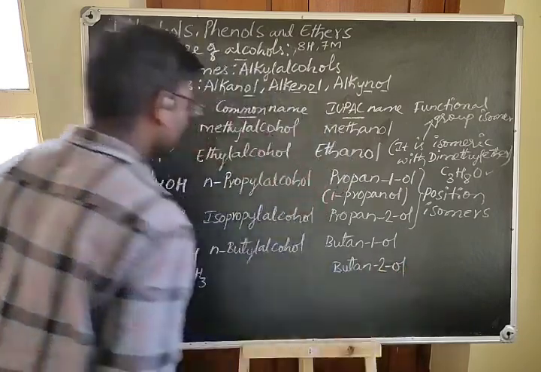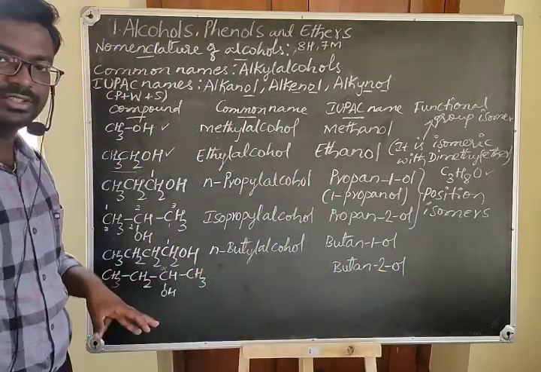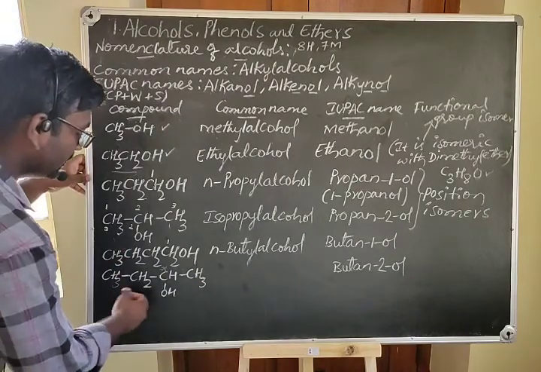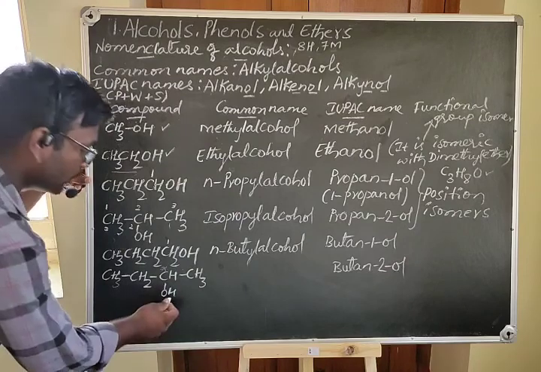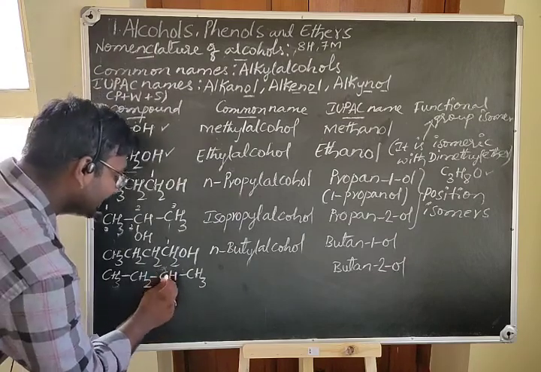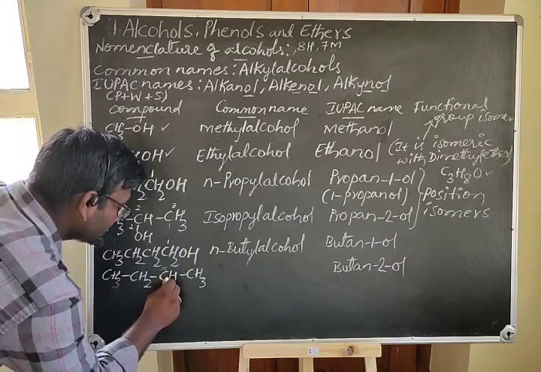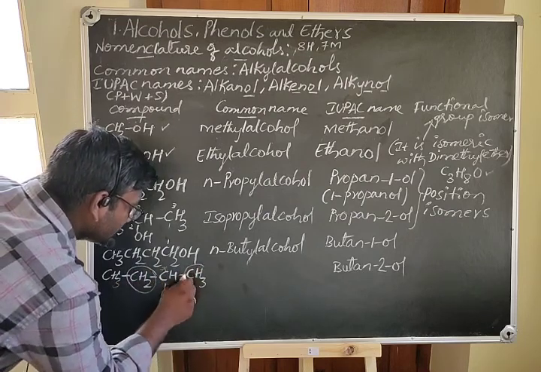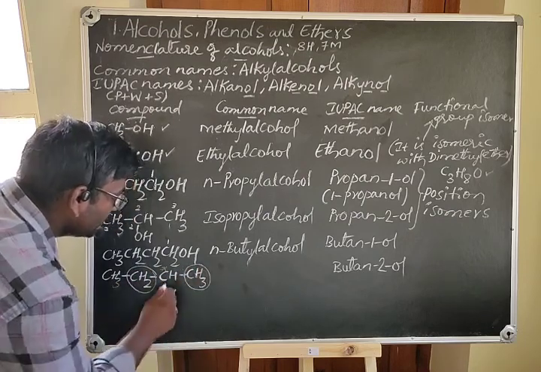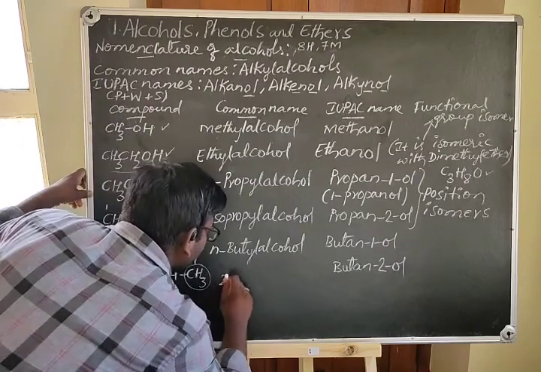and the common name of this compound: there is no branch for the carbon atoms. The OH group is present on the secondary carbon. See, when you look at this carbon, it is linked to this CH2 and this carbon of CH3. So it is a secondary butyl alcohol.